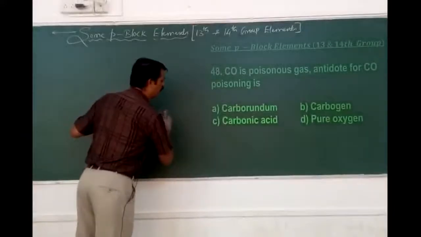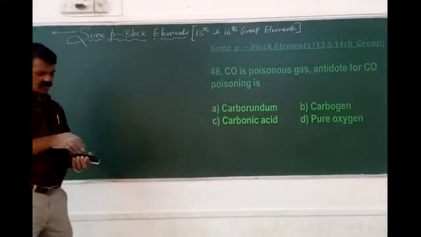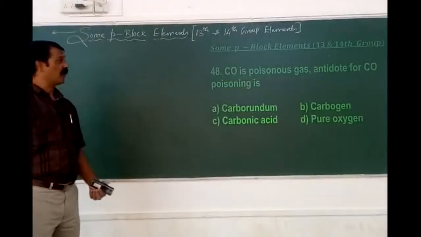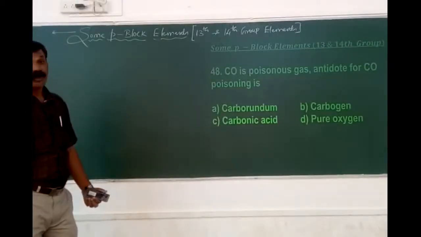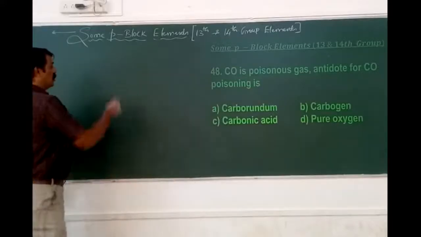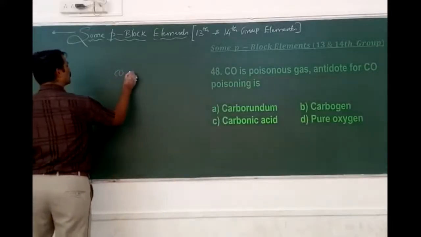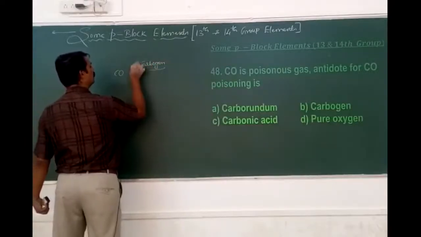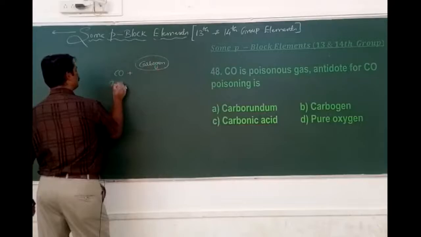Next, carbon monoxide is no doubt a poisonous gas. Antidote for carbon monoxide means the removal of carbon monoxide poisoning. How is it done? So here this is treated with carbogen. It's a poison.